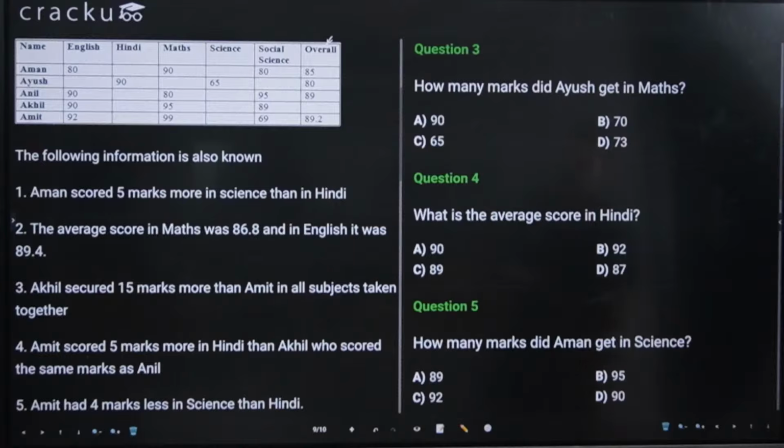This is a good set, I think. This is taking time and you have to get all the values. You can see certain values which are not there in the table. So you have to first fill all the values and then answer the question. So if you're not able to do this, don't demotivate yourself. It's a good set, to be honest.